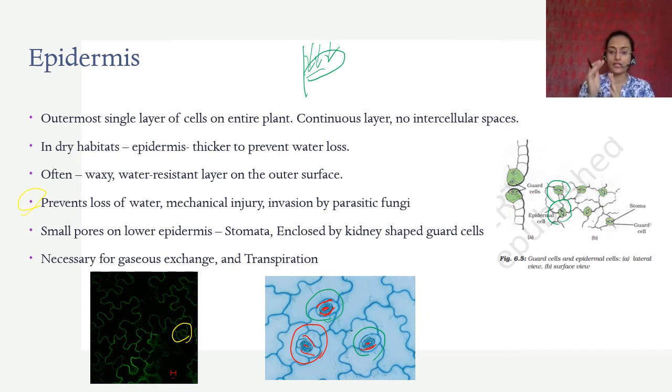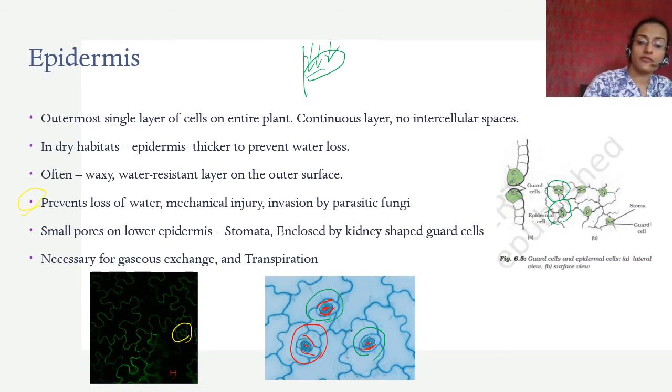This happens in desert plants, right? In desert plants, the stomata is closed up like this. In other plants, the stomata is open. The guard cells are turgid and they open up. Stomata is necessary for gaseous exchange and for transpiration. What is transpiration? It is loss of water in the form of evaporation. What is the role of transpiration?